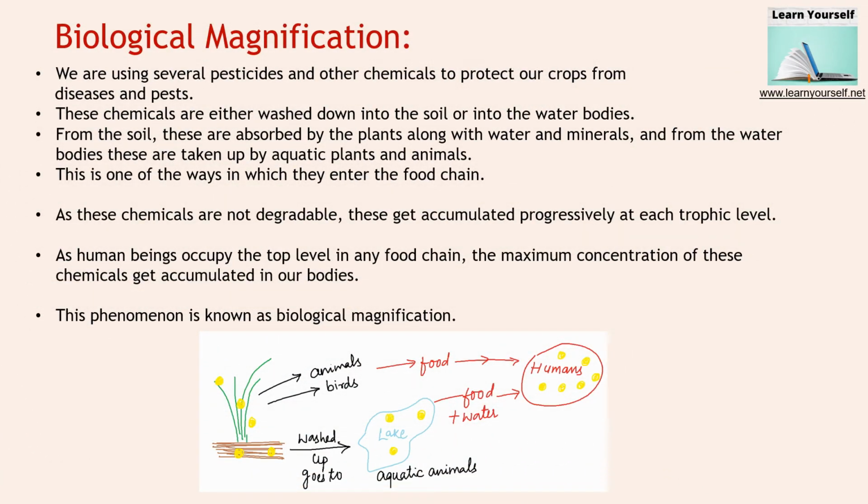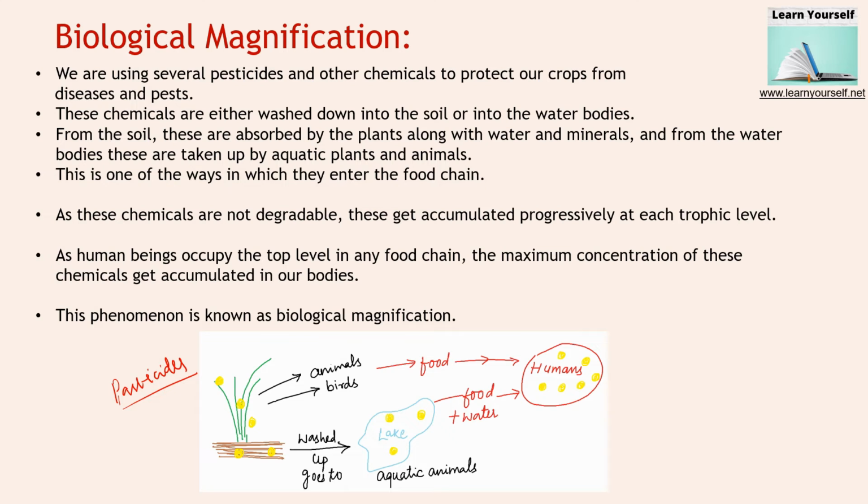Now, one of the most important concepts of ecology is biological magnification. What is biological magnification? Let us understand first from this diagram, then we will go back to the text. We are using lots and lots of pesticides to safeguard our crop and vegetation so that we get a good yield, and so this vegetation will not be consumed by any kind of insects and diseases.